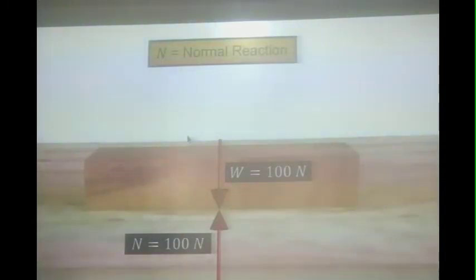The upward force of the tabletop on the wooden block is known as normal reaction. Let us now try to slide the wooden block by pulling the spring balance attached to the block. As we slowly pull harder on the spring balance, the friction force automatically increases and becomes equal to the applied pulling force.